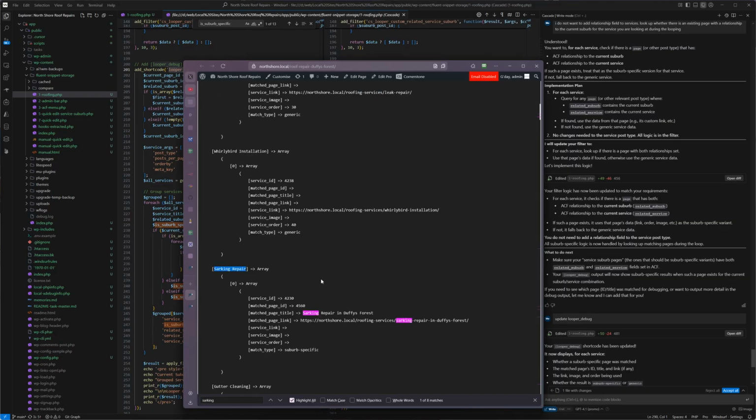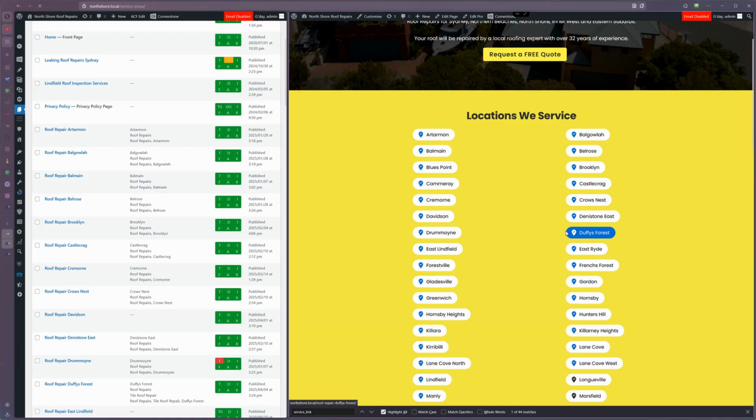So this one finds Sarking Repair in Duffy's Forest. If there wasn't Duffy's Forest Sarking Repair existing, it would just fall back to the defaults. Defaults are like this, where there is no matched ID. Here is the end result.